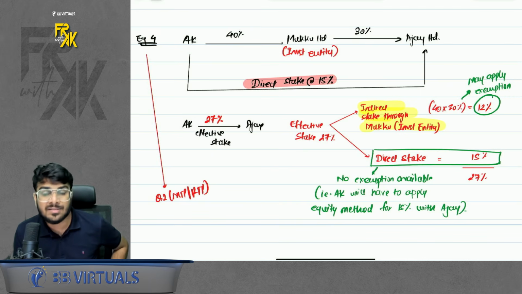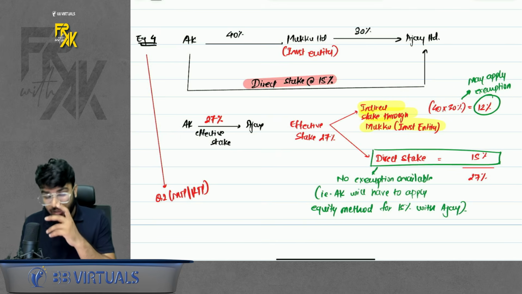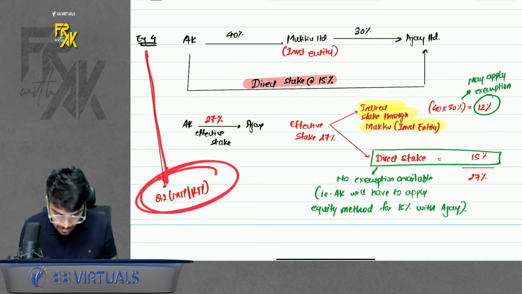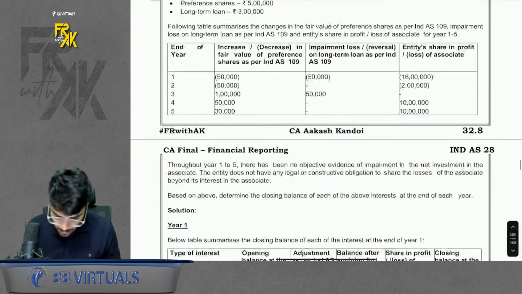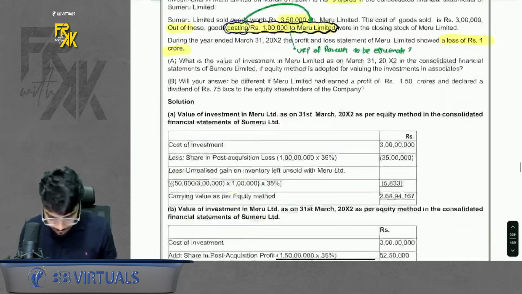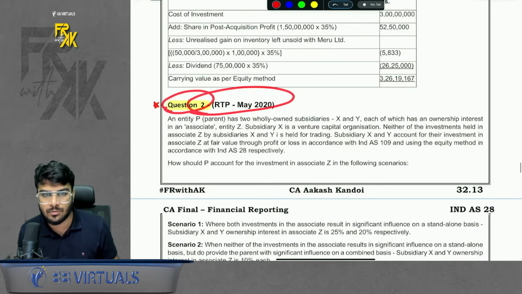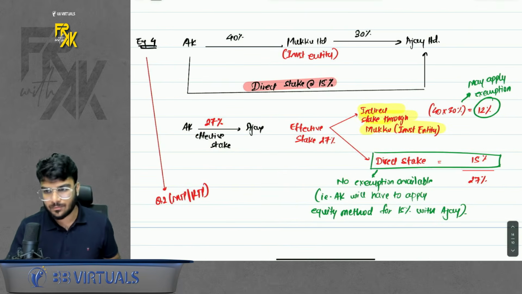Now you might say this is a little weird. It is what it is. Okay. So for the indirect stake you are exempt, but for the direct stake you have to prepare CFS. For indirect stake you are exempt only when it is held through investment entity. Do remember this. Okay. And to understand this better, you can also go through question number 2 of my question bank, MTP RTP past exam question number 2. You can go through this. This question you can go through. Okay. So till here we have covered the revision. Okay. Great.